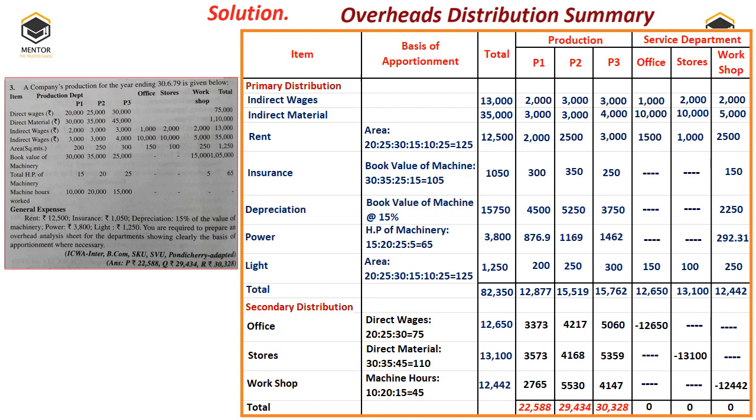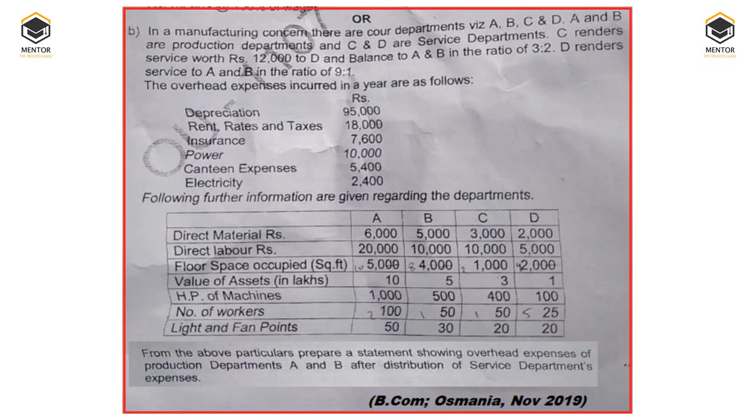For that sake, I have given one question which was asked in Osmania University. So finally, service department cost 0. Now this is one question. I hope it is visible properly because I have cropped it from the question paper and put it here.